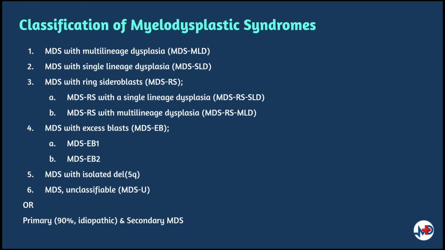The WHO classification of primary MDS distinguishes between 6 types of MDS. This is based on the number of dysplastic cells, their lineage, and the percentage of blasts found in the bone marrow, among other variables. MDS with multilineage dysplasia is the most common type. MDS with single lineage dysplasia, MDS with ring sideroblasts, MDS with excess blasts, MDS with isolated del(5q), which is rare, and MDS unclassifiable, which is very rare.